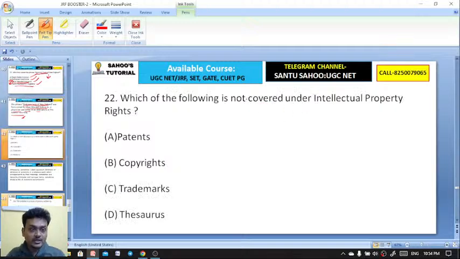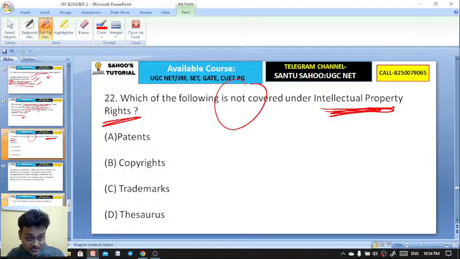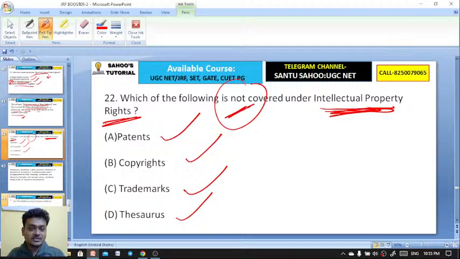Which of the following is not covered under the intellectual property rights? Patents, copyrights, trademarks, thesaurus. Which is not covered under intellectual property rights?